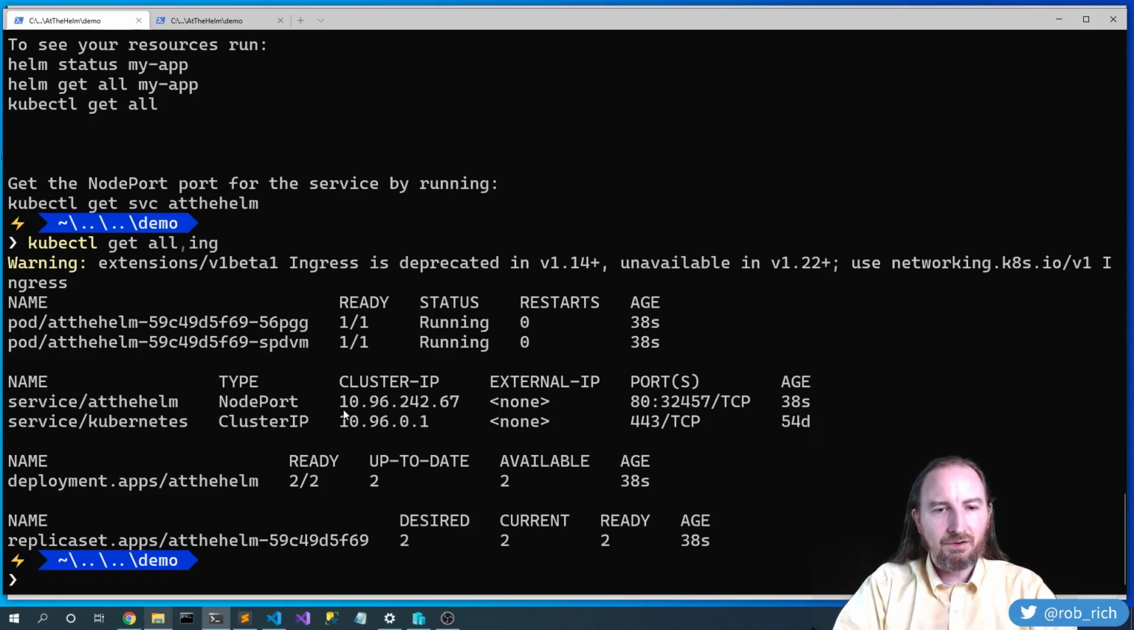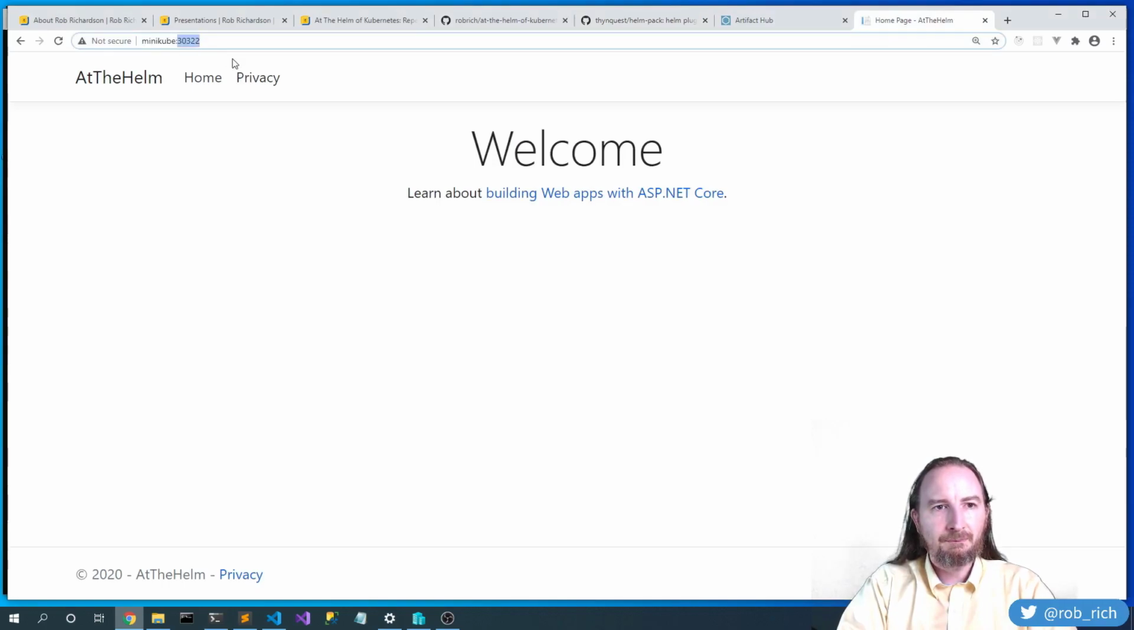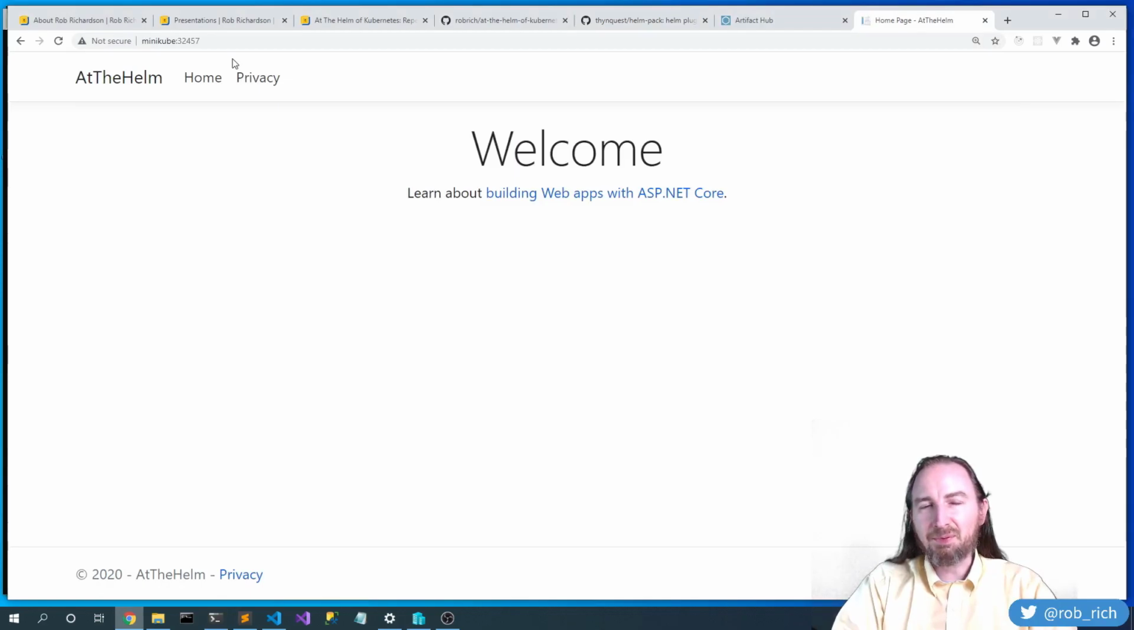I have the service up. There's no ingress because I didn't create it. But let's go connect to this node port and take a look at our application. Just like before, our application is up and doing just fine. That's cool.